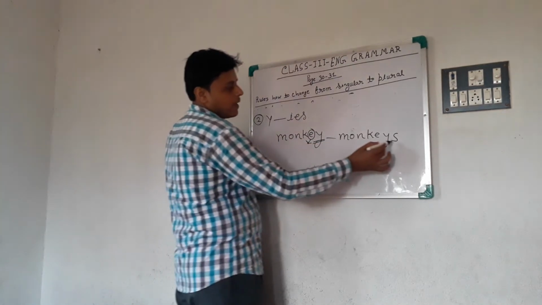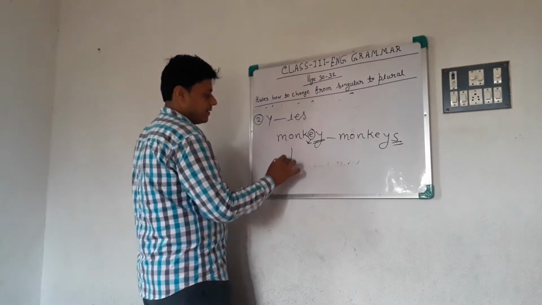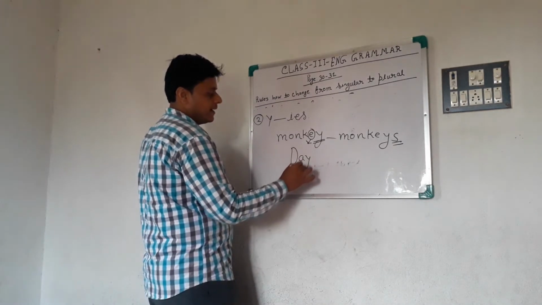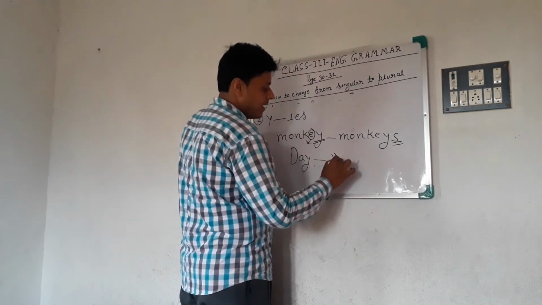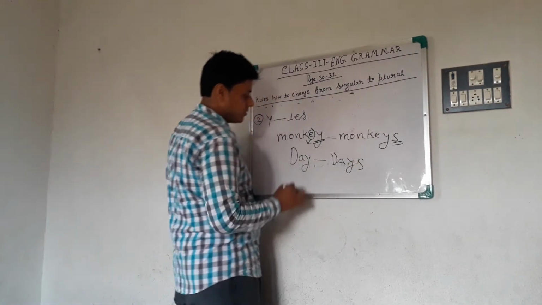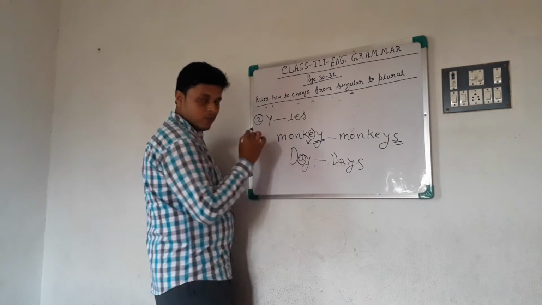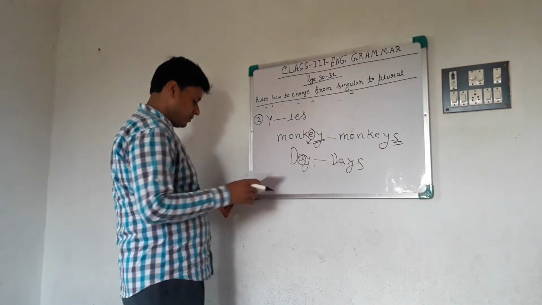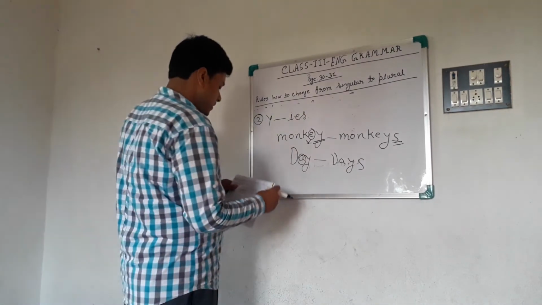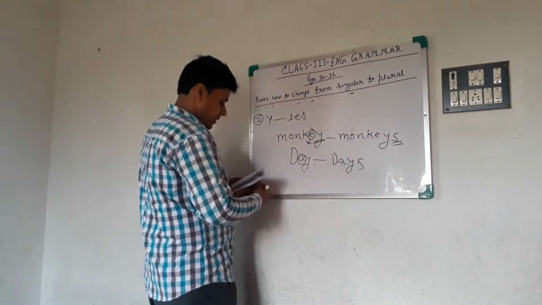So we simply add s, like Sunday, Monday, day, days. A vowel, so we add s. Is that clear? This is the second rule. Next rule.